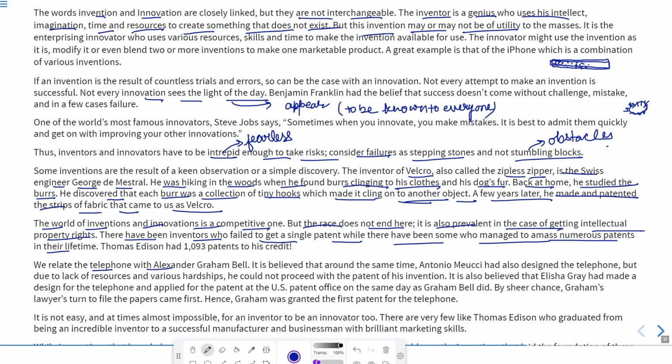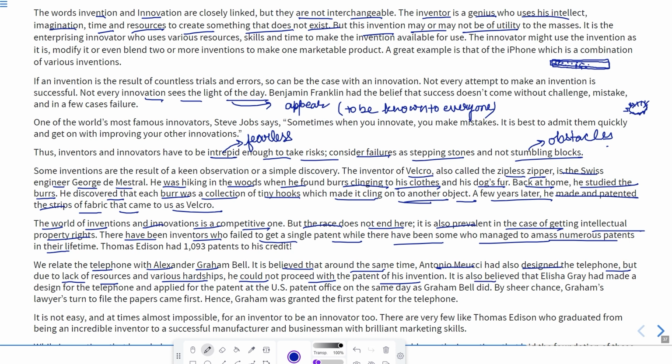We relate the telephone with Alexander Graham Bell. It means we know that Alexander Graham Bell had invented the telephone. Whereas it is believed that around the same time, Antonio Meucci had also designed the telephone. We know the contribution of the telephone only towards Alexander Graham Bell, whereas there is another person as well who invented the telephone, but his name is nowhere. Maybe it is possible he did not get a patent due to lack of resources and various hardships. He did not have money, he did not have resources, and he could not proceed with the patent of his invention.